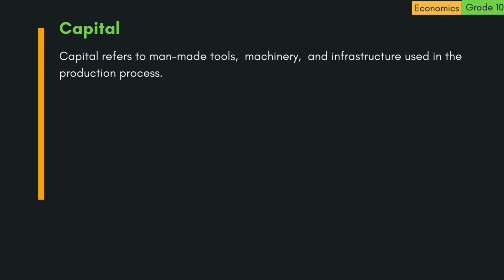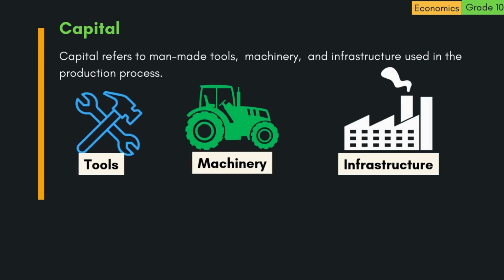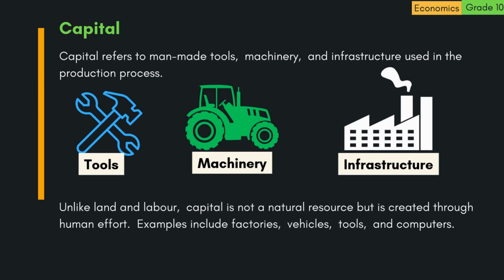C. Capital. Capital refers to man-made tools, machinery, and infrastructure used in the production process. Unlike land and labor, capital is not a natural resource, but is created through human effort. Examples include factories, vehicles, tools, and computers.